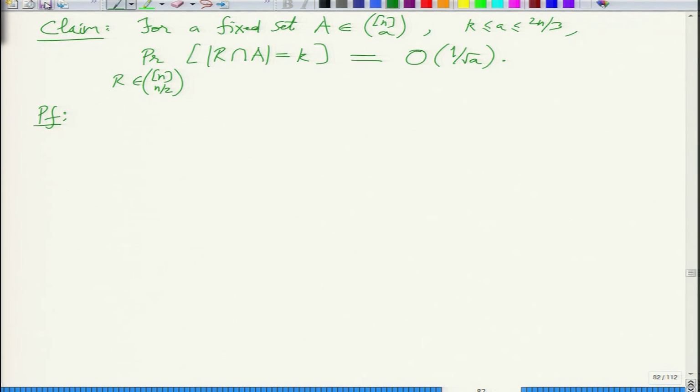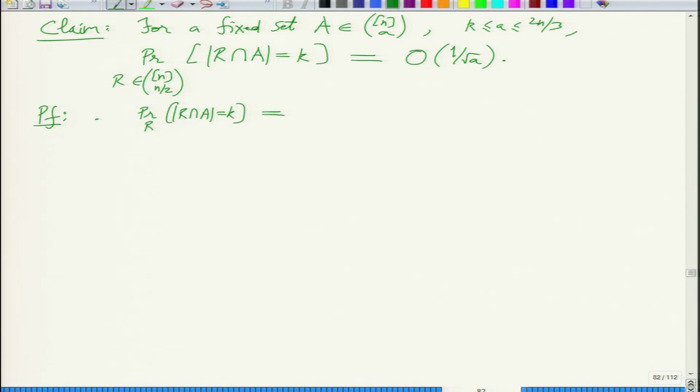Yeah, so once this claim is stated, the proof is very straightforward. You can write down the probability exactly. So probability over R of this being k is what?